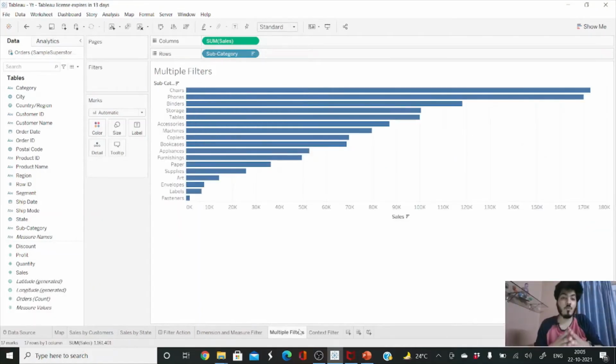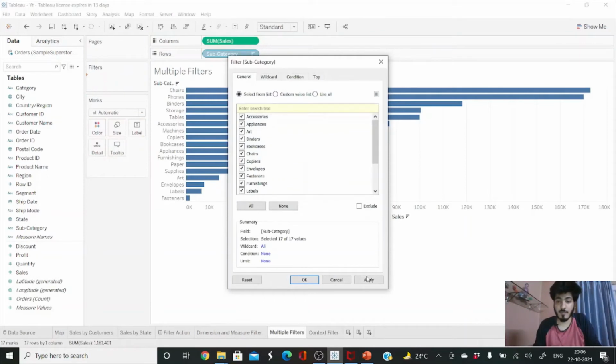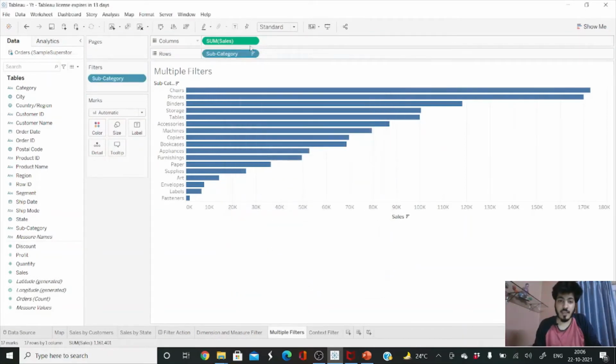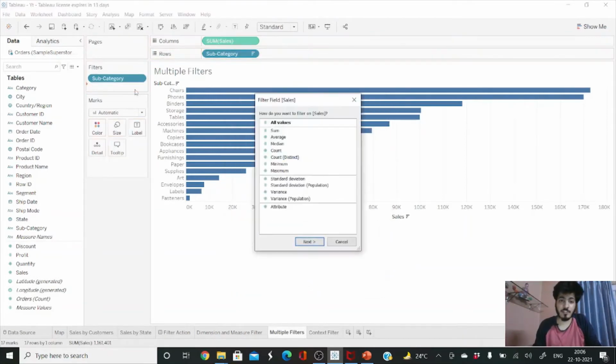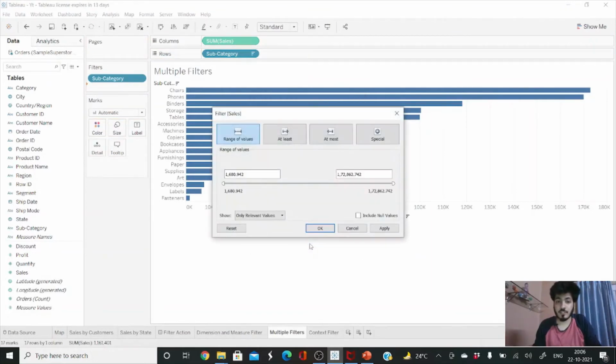Let's understand how multiple filters work in Tableau. Suppose I have taken an example, like we are showing the sum of sales subcategory wise. I have just plotted this graph and arranged it in descending order. After that, suppose I apply a filter here, control click on subcategory and apply all for this case. And the same I can do for sum of sales, I can apply a filter. It will show me the range I want to show by sum of sales. Next, all the possible values which are in the range, apply.